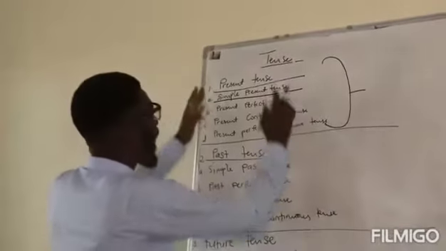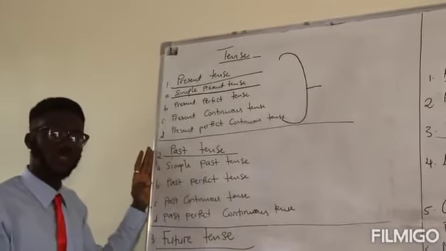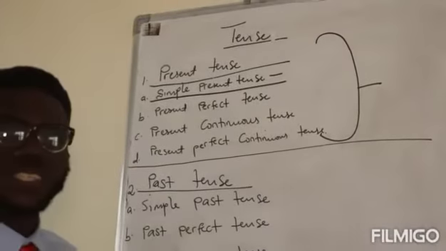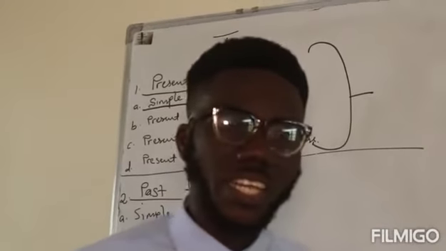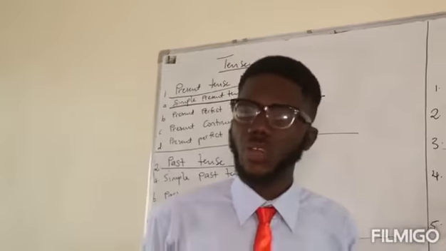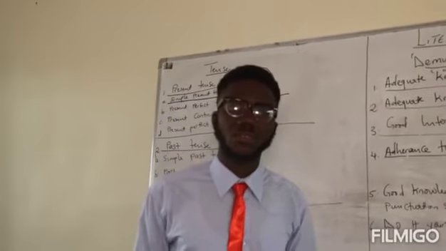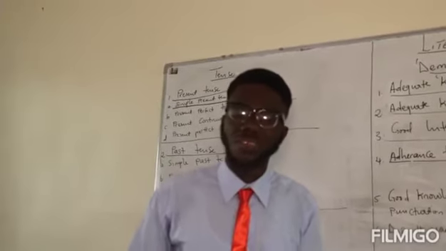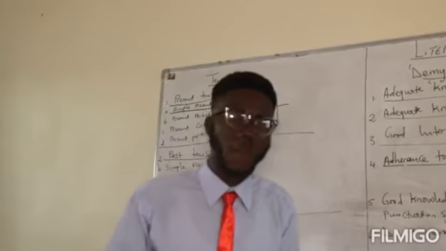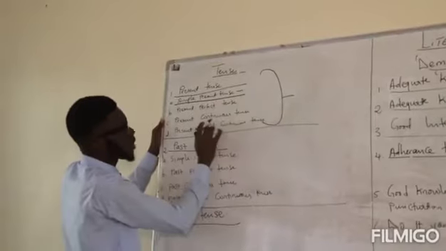And this present tense has 4 subtypes, 4 sub-branches. We have the simple present tense. The simple present tense is that aspect of the present tense that tells you about actions that are habitual. They tell you about actions that come repeatedly, actions that around the period of the time of the speech continue to happen. Take note that the simple present tense is not the same thing as the present continuous tense.